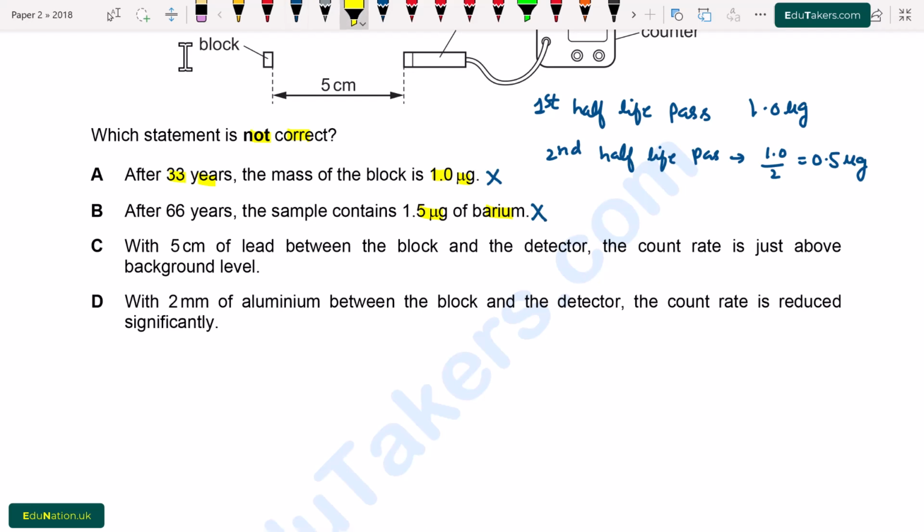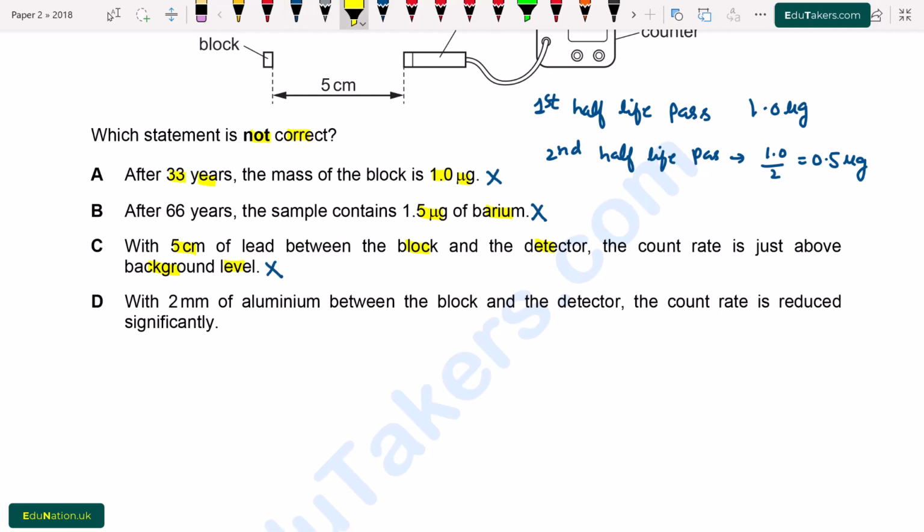Option C. With 5 cm of lead between the block and the detector, the count rate is just above background level. So this statement is also correct, because the lead, a good radiation shield, absorbs both the background radiation and the radiation from the radioactive block. So the count rate remains greater than the background count rate. So this statement is correct, therefore this option is not the answer.